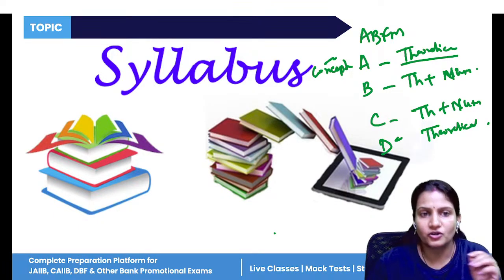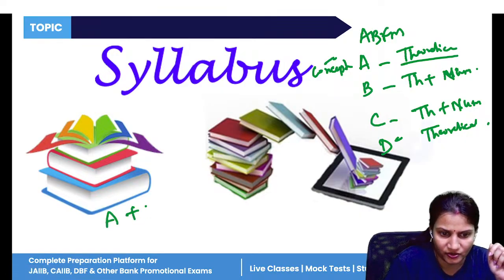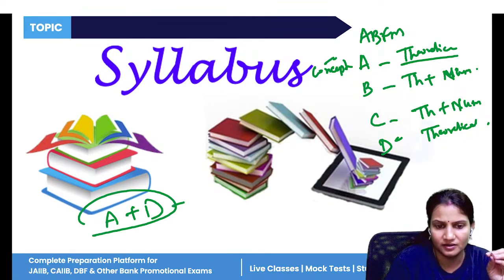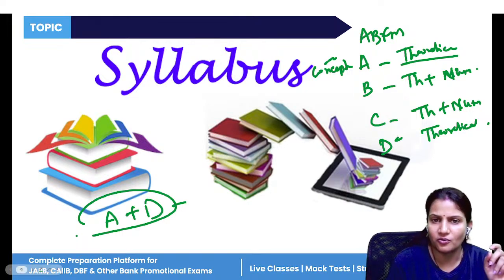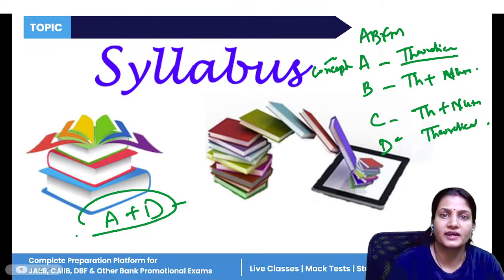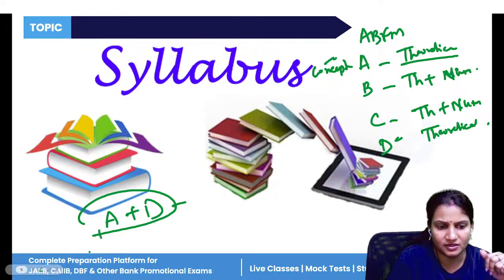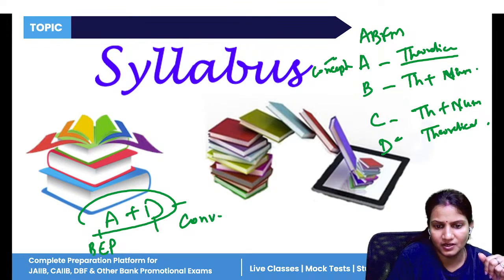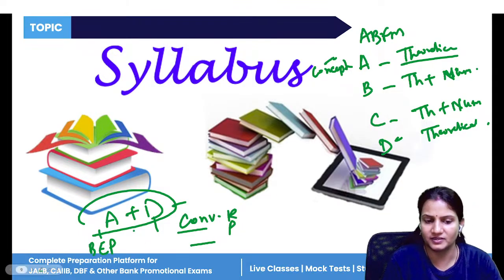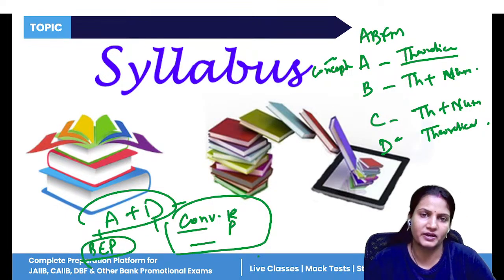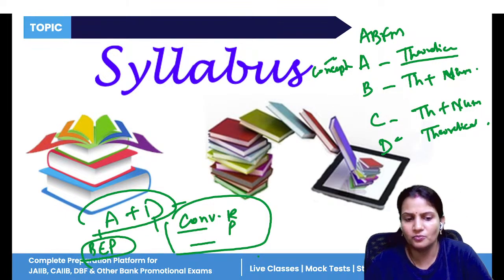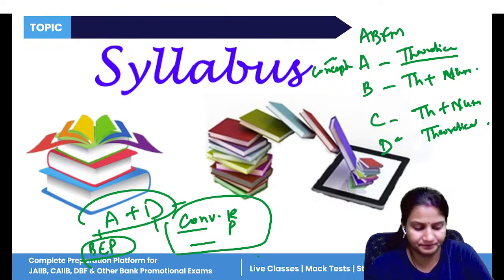Now, in module A and module D, it is a theory part, but only one topic is there in both the modules from where you can expect a numerical question. In module A, the break-even point, and in module D, the conversion ratio and conversion price, to find the conversion ratio to find conversion price. So these are the 2 topics from where you can expect the numerical question. Otherwise, the whole module is of theoretical part.